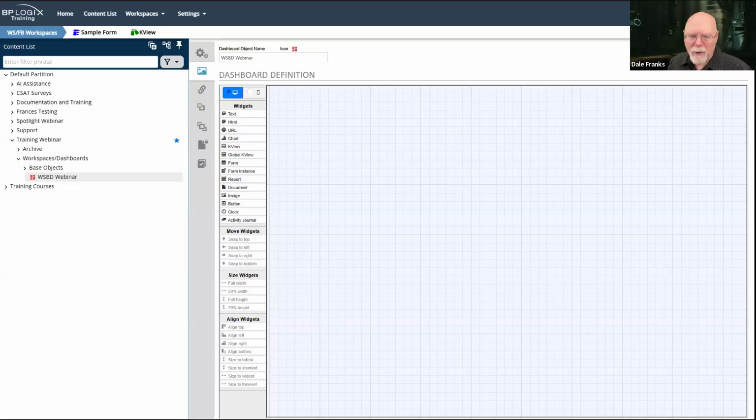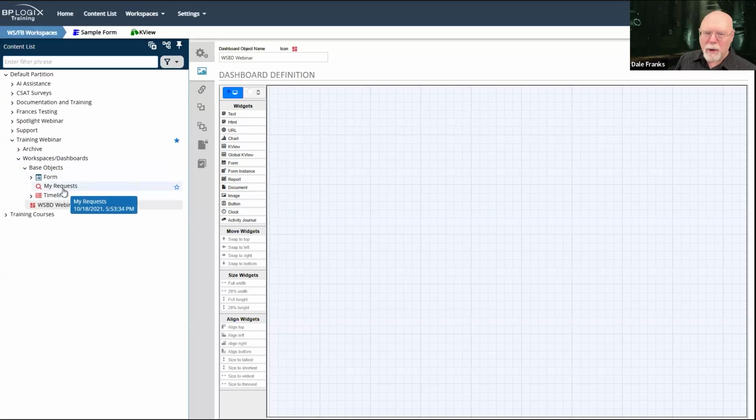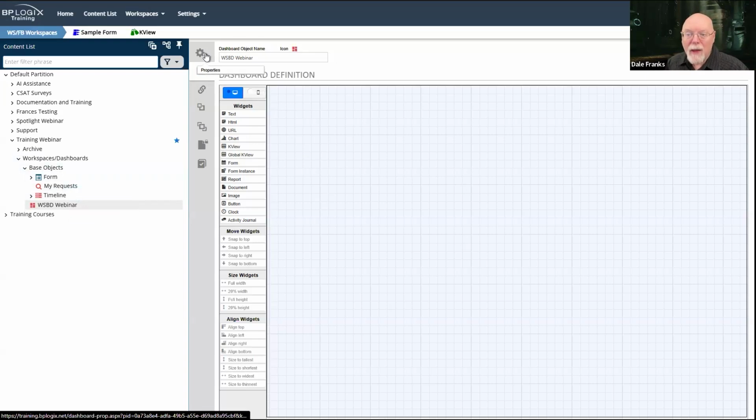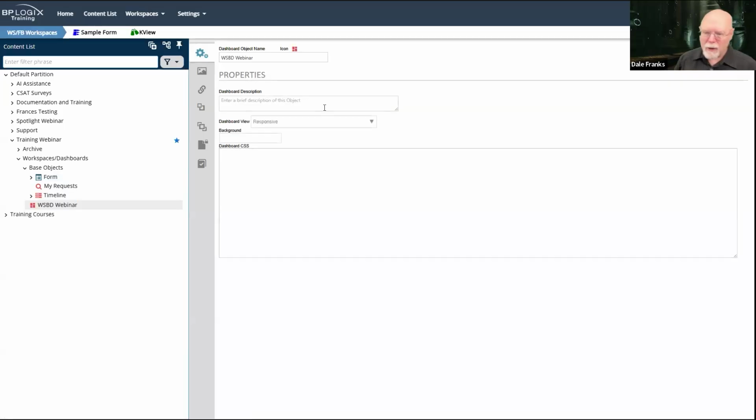So if we had an application, and we do have an application right down here in base objects, I have a form and I have a timeline and I have a knowledge view that I can show. I can build a dashboard for this little application to show all of these things by just going to the dashboard definition tab and pulling in the appropriate widgets. Before I do that, there is some other configuration that I might want to do.